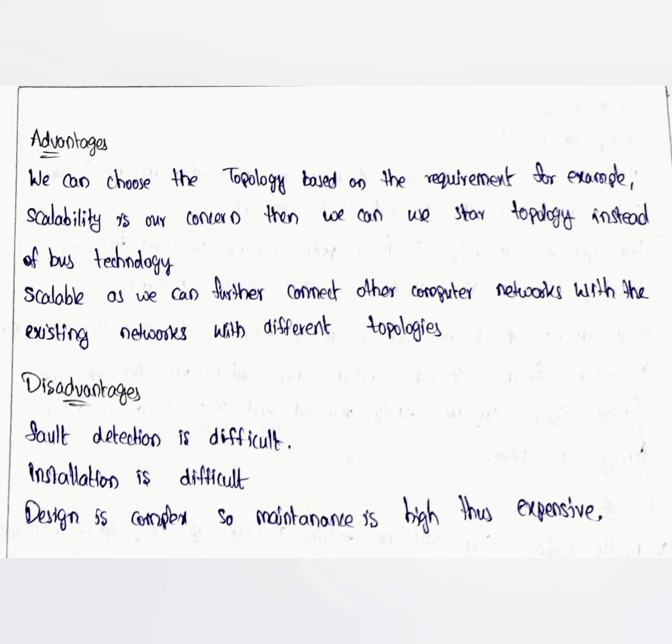Advantages of this hybrid topology: we can choose the topology based on the requirements. For example, if scalability is our concern, then we can use star topology instead of the bus topology. For scalability, we can further connect other computer networks with the existing network with different topologies. Disadvantages: fault detection is difficult, installation is difficult, design is complex, so maintenance is thus expensive.